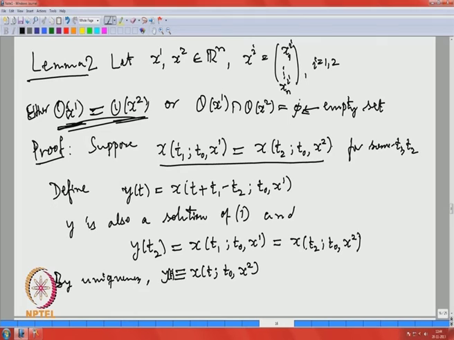So, this implies the orbits of this solution y and the other are the same. The orbit of y is the same as the orbit of x, and with this, the orbit of y is also the same as this one. This completes the proof, and we will elaborate on this in the next class. Thank you.